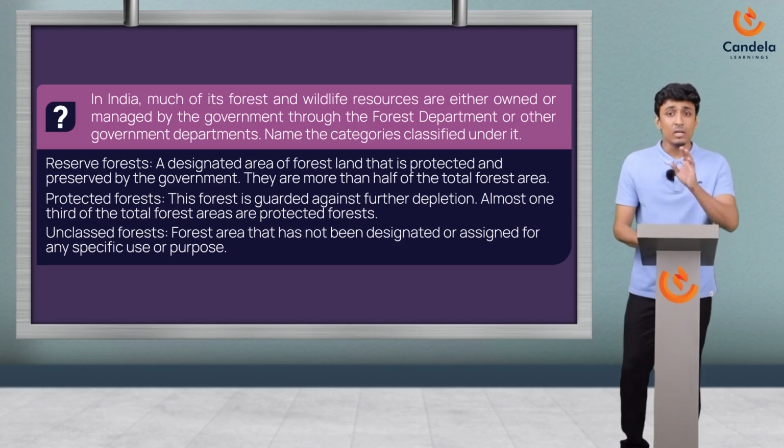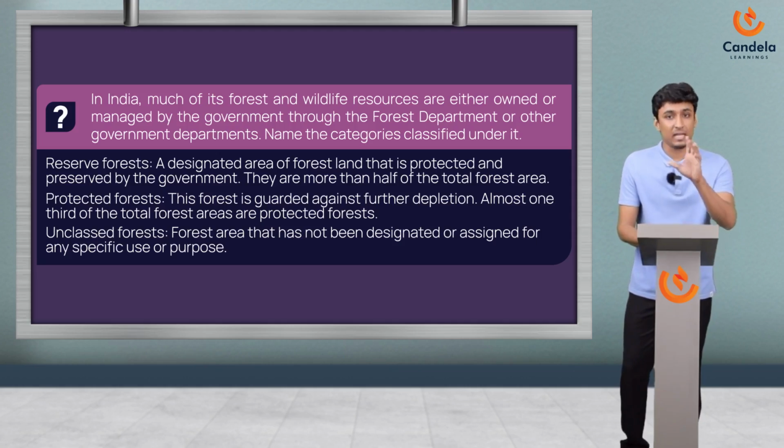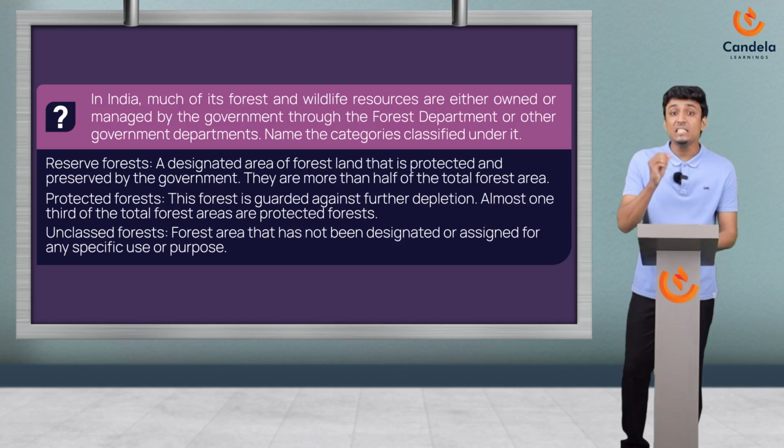See here, reserve forest and protected forest aim for conservation itself. The motive is same. But what makes them different is reserve forest aims for the protection of specific plant or animal species. This means human activities are strictly prohibited in this area, whereas protected forest allow limited human activities because these forests are used for timber harvesting, wildlife conservation and other sustainable forest management practices.